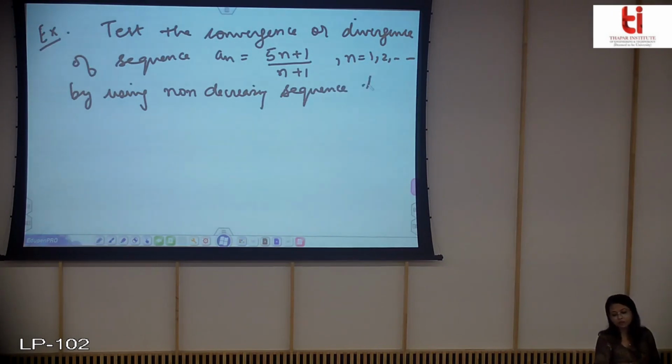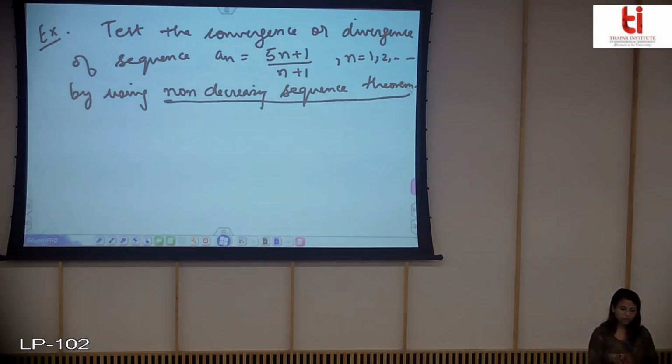So you have to use the statement of this theorem to prove the convergence or divergence. Till now you have seen that you can find out the limit, and if the limit exists and it is unique, you can say that the sequence is convergent. But now you have to use the non-decreasing sequence theorem.